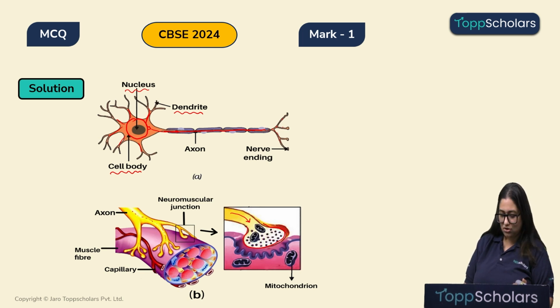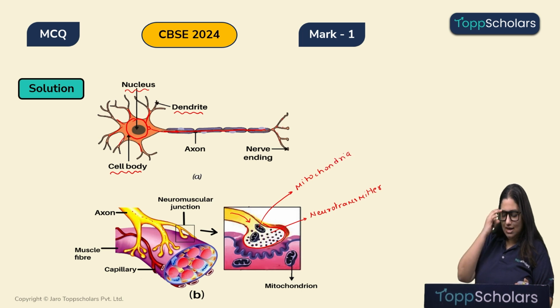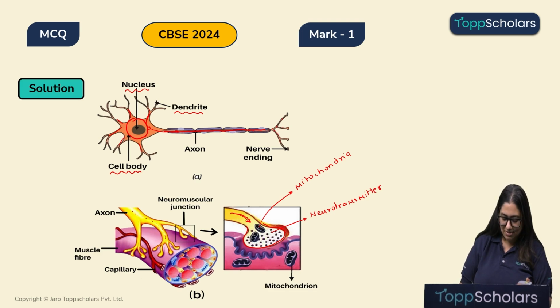Alright children, so here we can see this is the end of the telodendron and this is the synaptic knob. Now, in the synaptic knob, we see lots of these chemicals. These chemicals are known as neurotransmitters. Alright, and this structure is the mitochondria. Now, children, what will happen over here is that the electrical impulses and the sodium ions which are moving inside the axons, this electrical impulse will push the neurotransmitter to exit the axon.